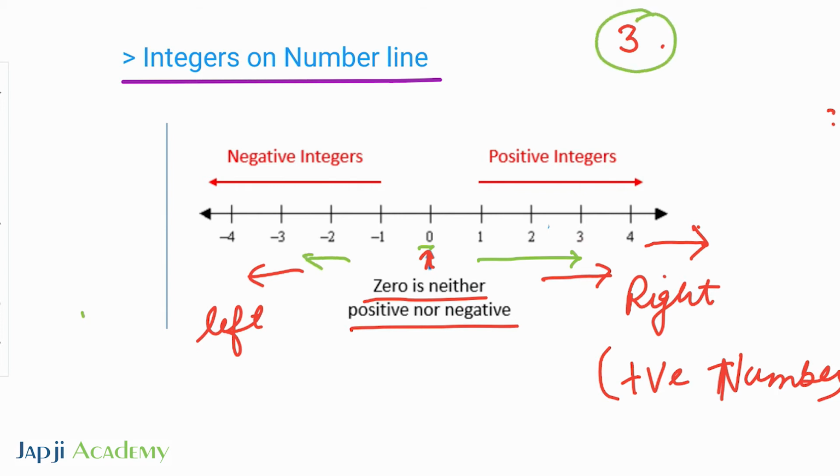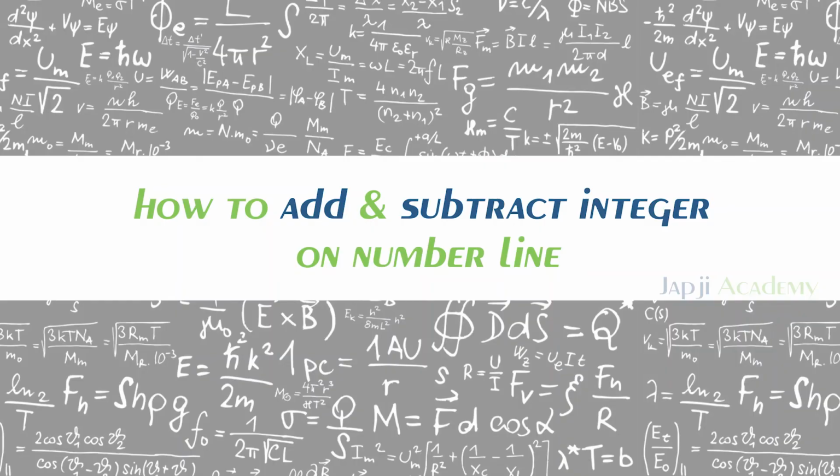We go to the right side, we will see 1, 2, 3. So this is 3, a positive integer. So this is the way you represent integers on a number line. The next topic is how to add and subtract integers on a number line.